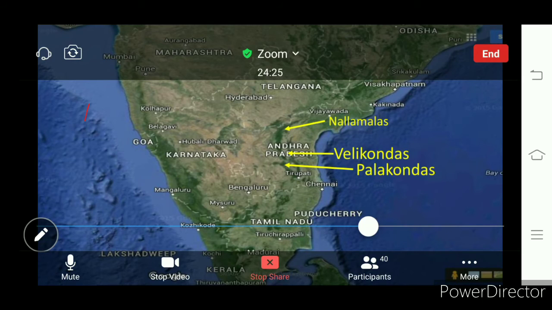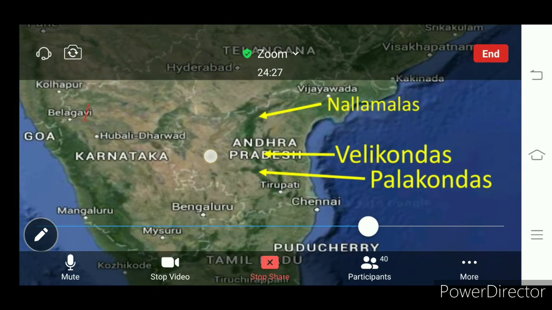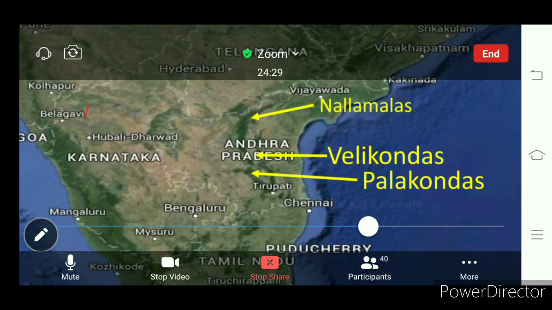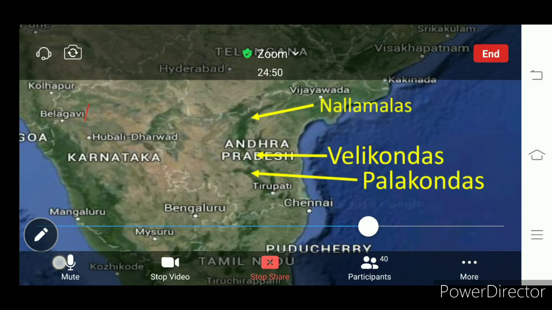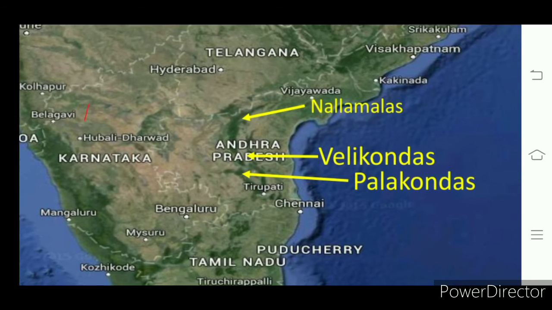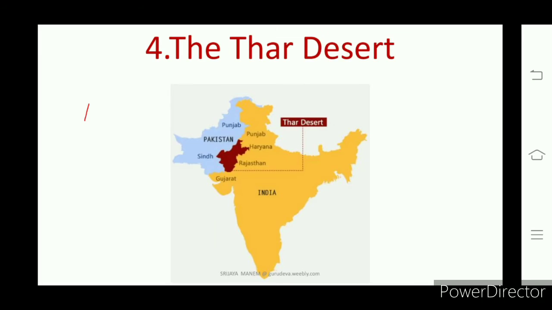Look here. Where are these Nallamalas, Velikondas, Palakondas? Here it is called Nallamalas. Understand? Then Velikondas, then Palakondas. So these are the names for the Eastern Ghats. This is about the Eastern Ghats.